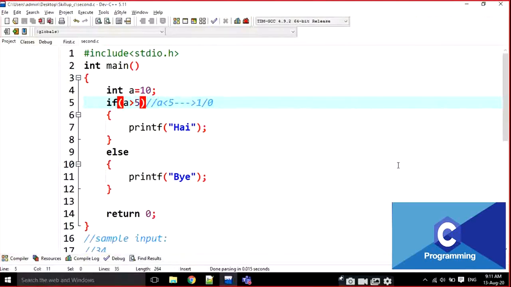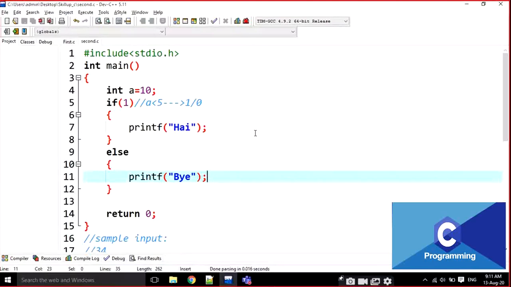Because here the condition is going to be replaced with 1. The condition is evaluated and it gives either 1 or 0. For example, I am putting here 1. 1 means true. True means the if block is going to be executed. Now what is the output? If of 1. What is the output?